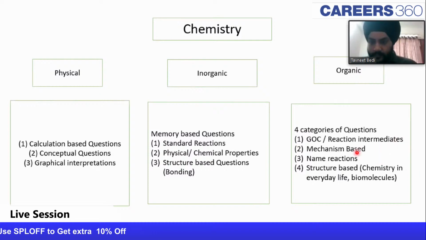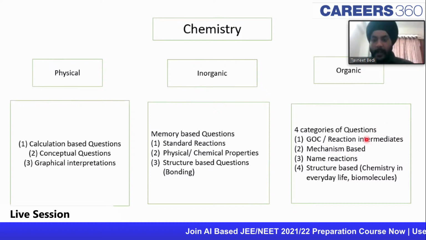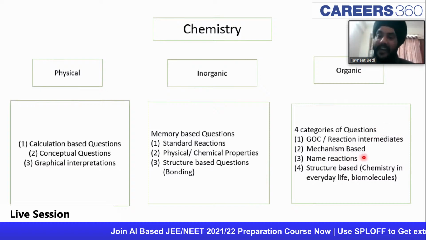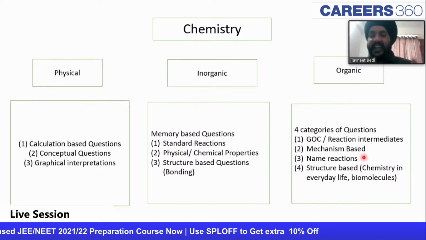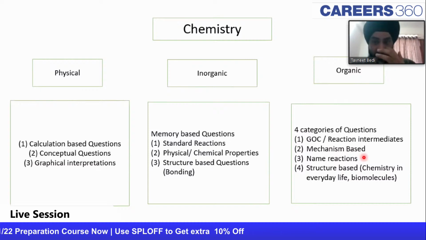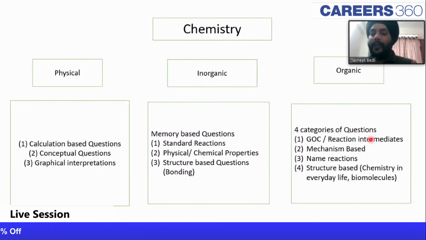The next type of questions asked in organic chemistry are mechanism-based questions, guys. Simply mechanism-based questions. Carbocations will form, carbanions will form, the nucleophile will attack, the leaving group will leave, and so on. Those mechanism-based questions are also very easy. There is a certain set of reactions which you have to study, like hydration of alkenes, hydrogenation of alkenes, dehydration of alcohols, and so on. So standard reactions: the leaving group will leave, a carbocation will form, SN1, SN2, whatever competition is going on, E1, E2. Those are the mechanism-based questions.